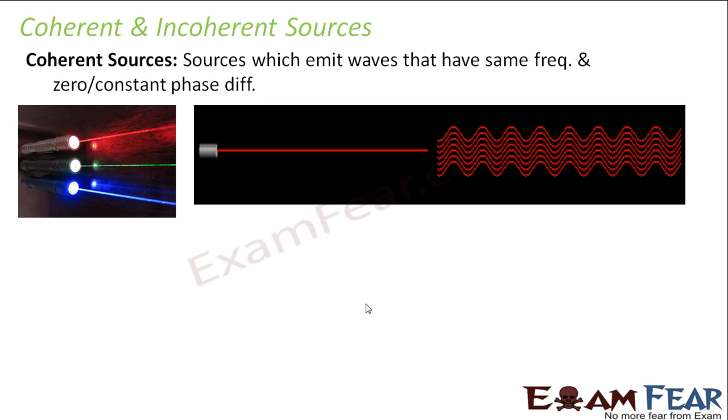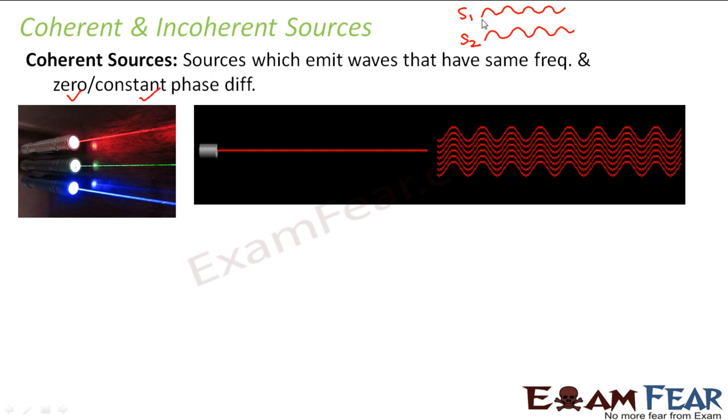When I talk about coherent sources, I am talking about sources of light which emit waves that have the same frequency and zero or constant phase difference. That means if you have two sources, say S1 and S2, we say that these two sources will be coherent if they emit waves which have the same frequency as well as zero phase difference. Zero phase difference means they are in the same phase, or constant phase difference.